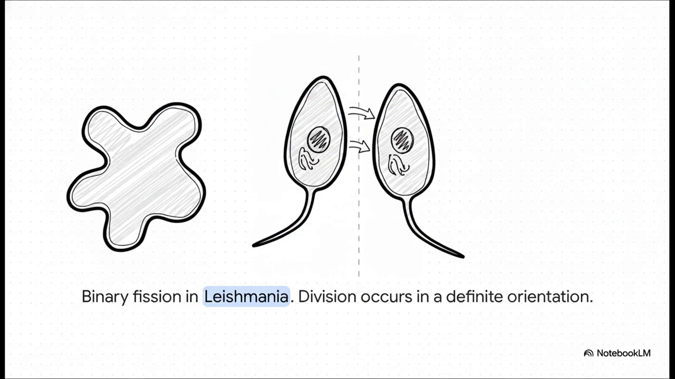Now let's look at a different example. This is Leishmania. Unlike amoeba, Leishmania has a more definite structure. You can see it has a whip-like structure at one end. Because of this specific body organization, the division has to happen in a definite orientation, a particular direction, to ensure that both new cells are formed correctly.